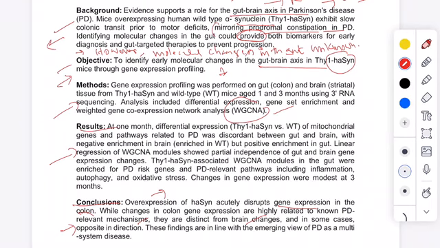But how it impacts the genetic changes is not studied so far. That's why they designed their study in this direction.